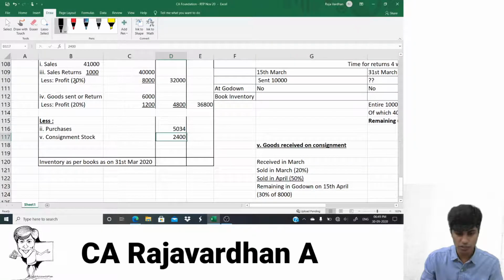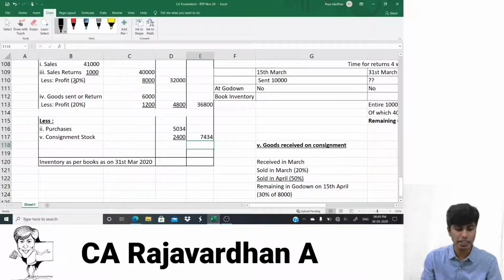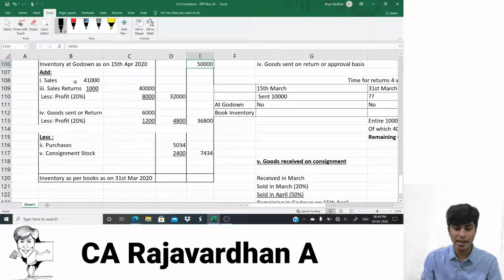And now I'll go for the subtract items. So the less items is 5,034 plus 2,400. 7,434 is to be deducted. 36,800 is to be added to 50,000 to arrive at the inventory as on 31st of March 2020.